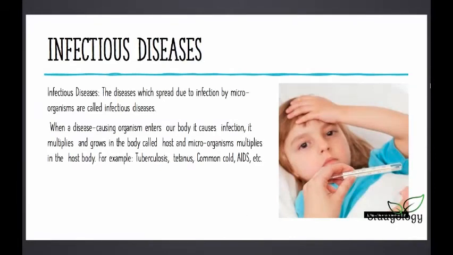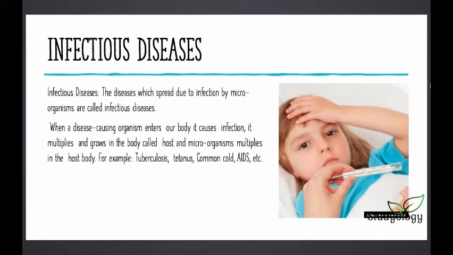Now we'll see types of diseases. So basically, there are two types of diseases. We'll first learn about the infectious disease. These diseases, which spread due to infection by microorganisms, are called infectious diseases. When a disease causing organism enters a body, it causes infection. It multiplies and grows in the body called host, and microorganisms multiply in the host body. For example, tuberculosis, tetanus, common cold, AIDS, etc. So, infectious diseases are basically those which are spread by the microorganisms or pathogens like viruses, bacteria, protozoans, etc.